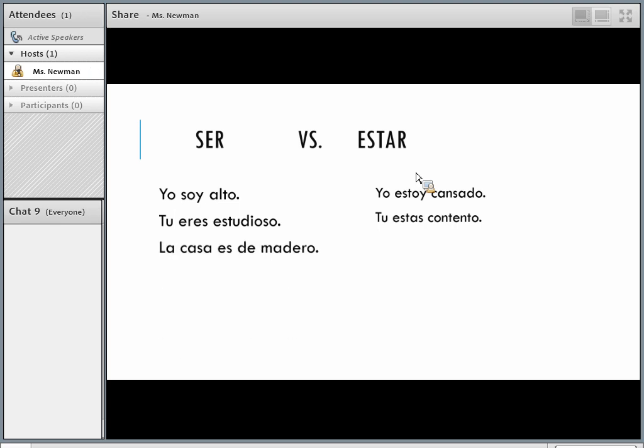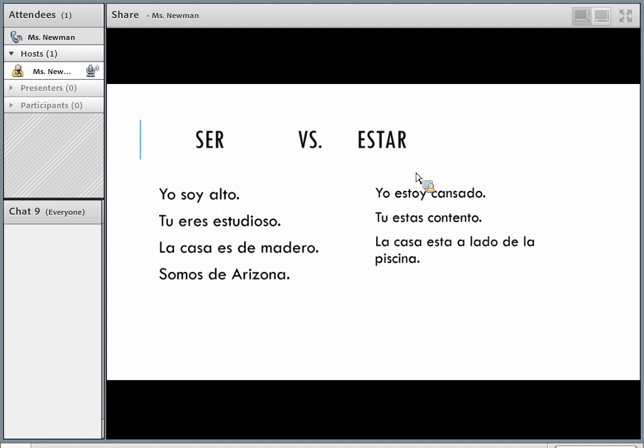Estar. La casa es de madera. The house is made of wood. So it's kind of a more permanent thing or a physical quality characteristic. La casa está al lado de la piscina. The house is next to the pool. So using it for location. The house isn't going to move around, but either way, it's a location.